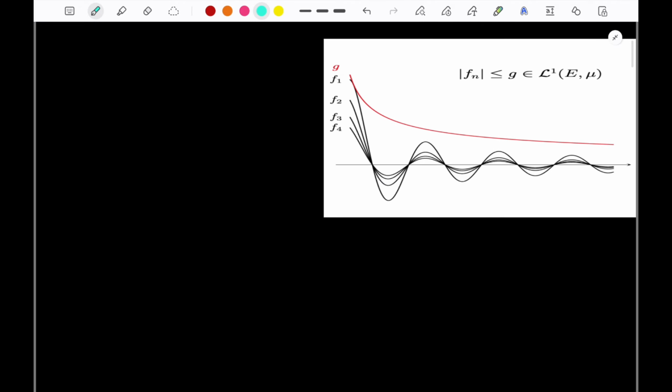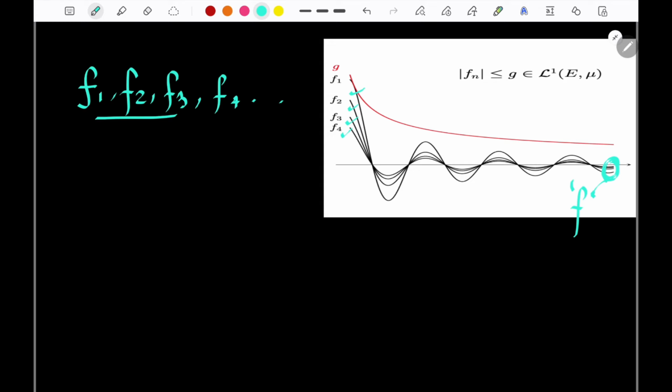So suppose ऐसा करते हैं कि let's say some functions are there: f1, f2, f3, f4 and so on. ठीक है, मैं कह रहा हूं, see, this can be represented: f1, can you see here, f2, can you see here, f3, f4. ठीक है, now see these functions are like random zigzag order. They are going somewhere but they are getting closer to some final target. Can you see here? Let's say this is f.